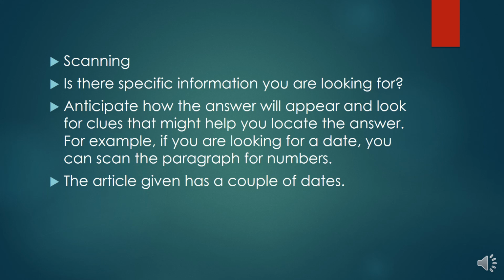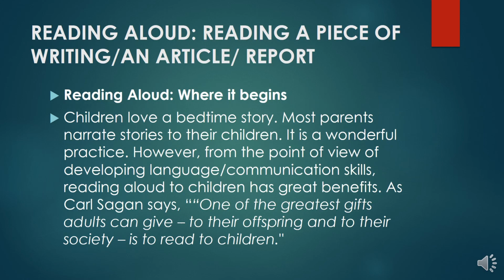If you want something in particular, we go for the scanning part. The article given has a couple of dates, so it might be regarding the dates. I'm talking about the cricket year. So this is what is called scanning. Skimming is just in general, you see. Scanning is where you go and search for the information. Now the next part of reading we have is reading aloud: reading a piece of writing or an article or a report.